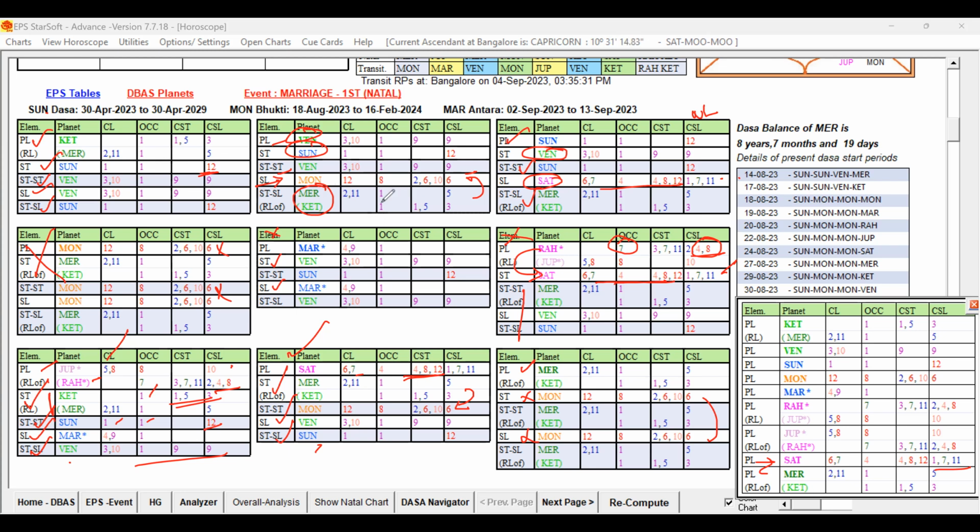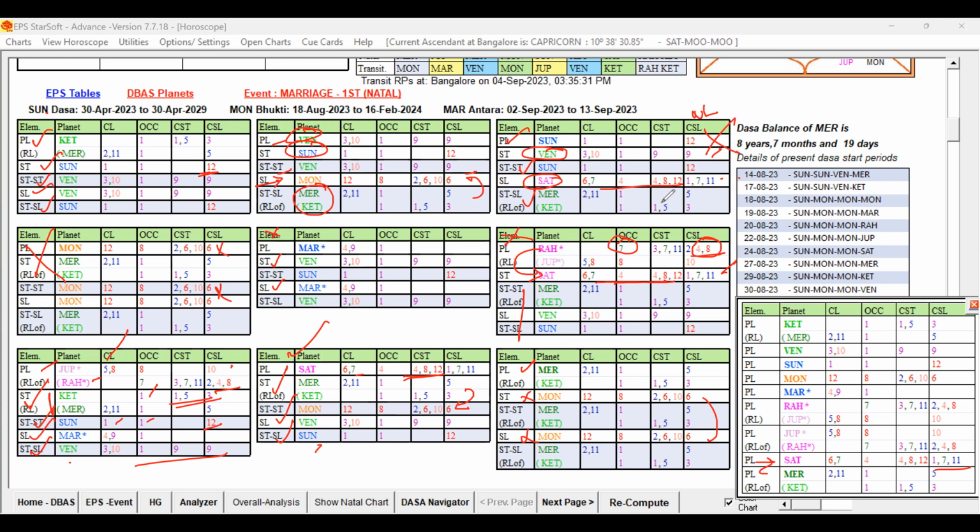And which is the one? Venus. So Venus Dasa only we are checking, right? Under Venus Dasa, Jupiter is good, Saturn is good, and Ketu is okay, but not very strong. And one more planet we have kept in the waiting list, that's Sun. Sun in the star of Venus is okay. The sub level is Saturn, that is not good, that I said. So that way, this is not possible.